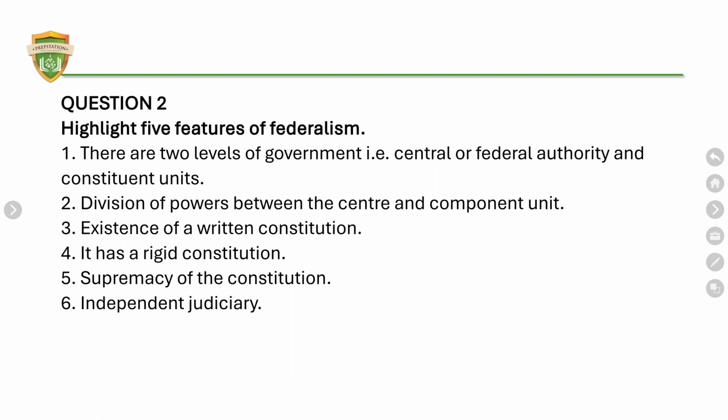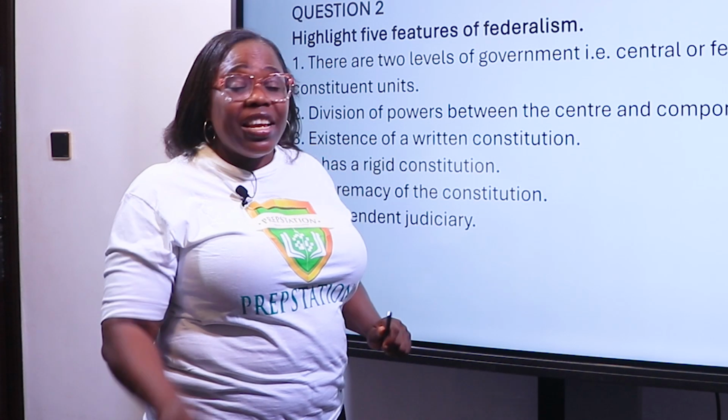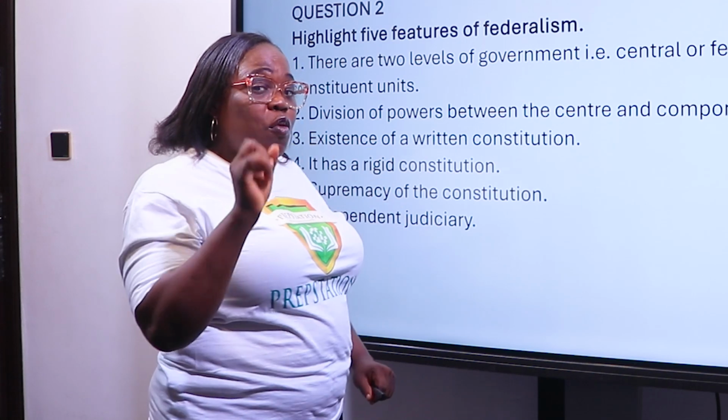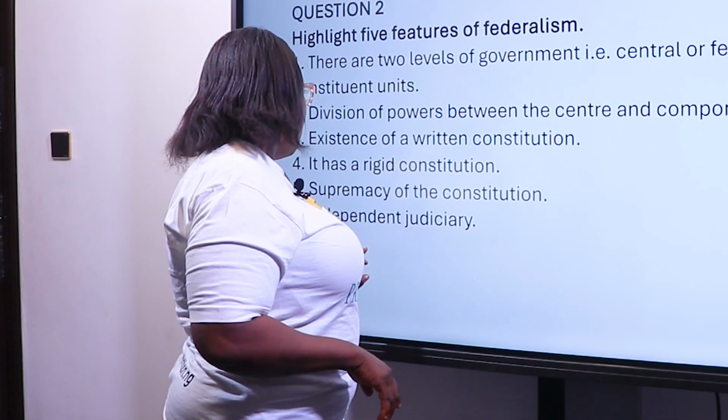Take note of this. It has a rigid constitution. Nigeria practices federalism. Supremacy of the constitution. The constitution is supreme in a federal state. Independence of the judiciary. The judiciary remains the last hope of the common man. So this question is for 15 marks. Each point fully explained is 3 marks. Mere mentioning, 1 mark. Fully explained points, 3 marks.